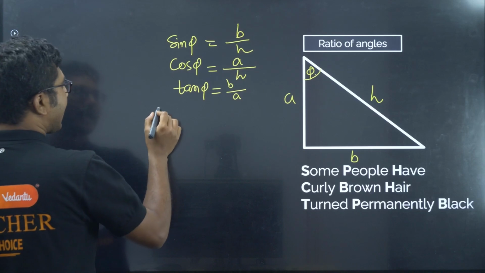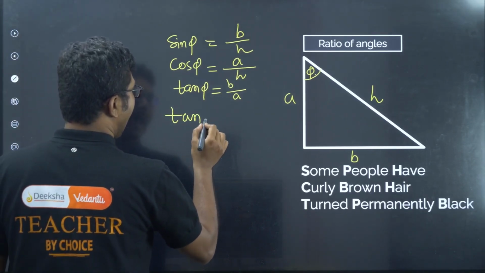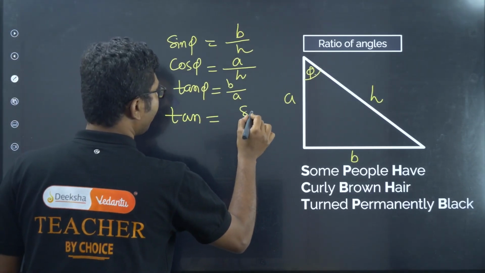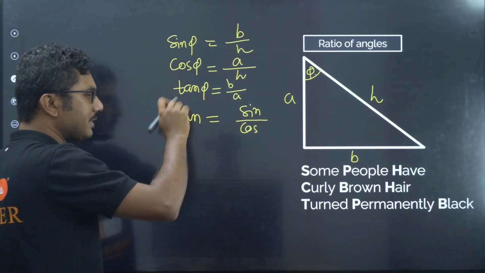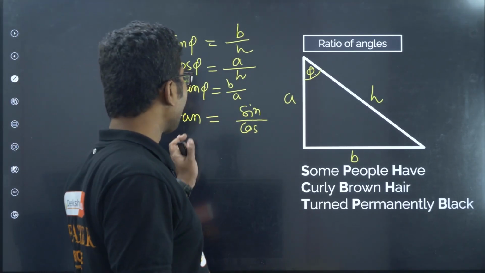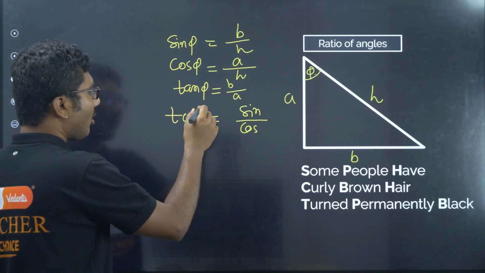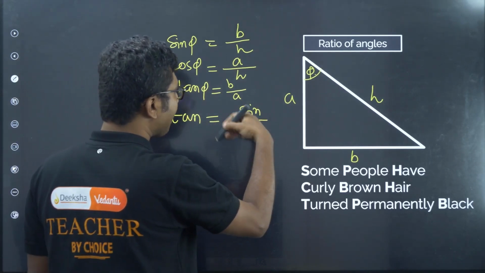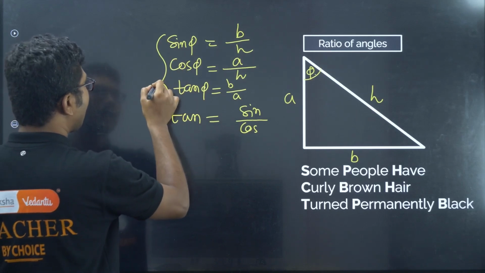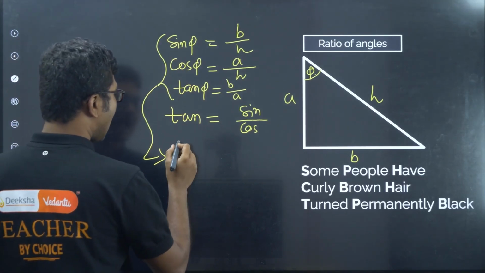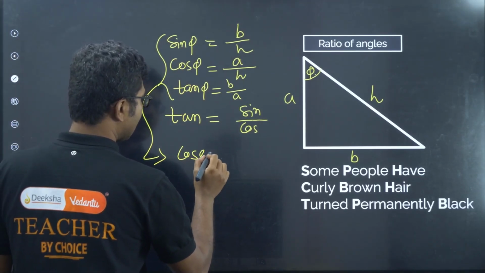One more thing, you can write tan as ratio of sine by cos. I am not writing the angle, there will be theta or phi, whatever it is. So you can write that tan can be represented by sine by cos. Now there are three inverses I talked about. What are the inverses? Inverses are cosec.